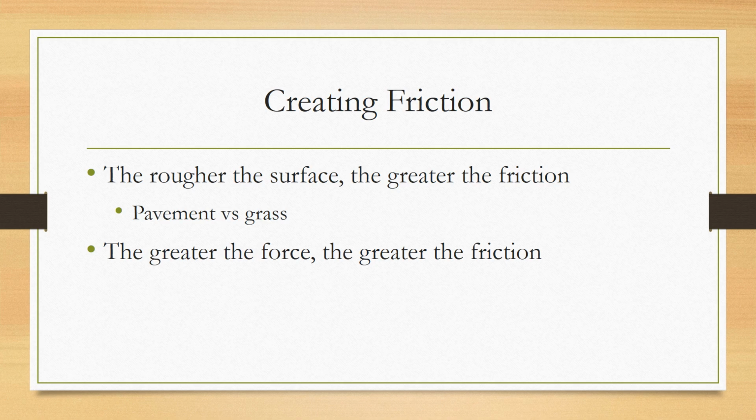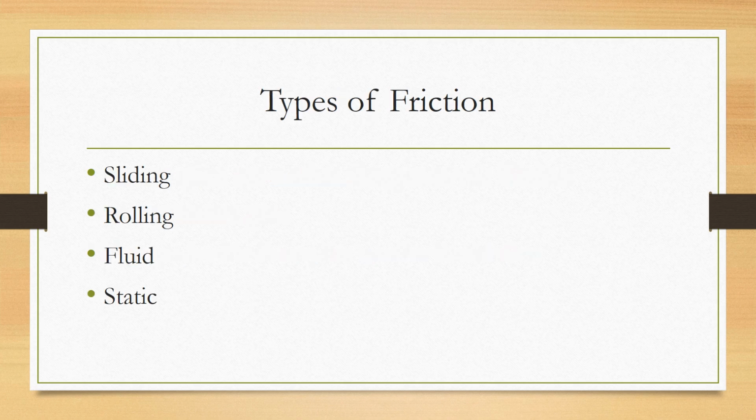Also, if you increase the force between the objects, you're going to increase the friction. So if you have two objects that are being pushed together very strongly, it's going to be a lot more difficult to move them past each other, because there's going to be more friction compared to something with less force. So we have four types of friction that we're going to talk about. We have sliding, rolling, fluid, and static.